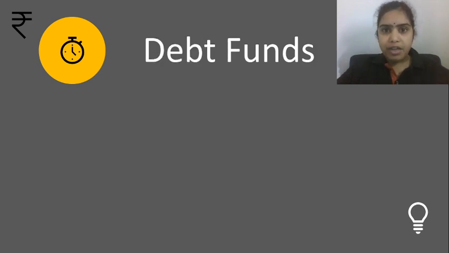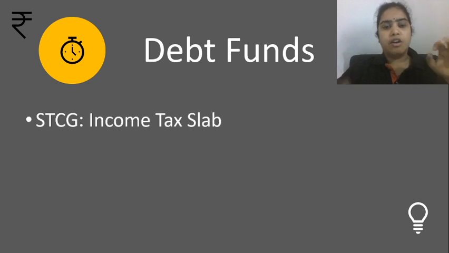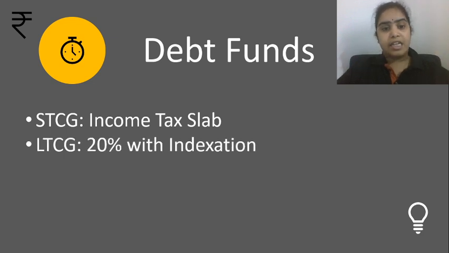So for debt funds, short-term capital gain tax will be according to your income tax slab. Whatever income tax slab you are in, according to it you have to pay short-term capital gain tax. But for long-term capital gain tax, you have to pay 20% with indexation. We have made a separate video on indexation, so if you want to know more about indexation, just visit the YouTube channel and type indexation, and you will get the video. So 20% with indexation you have to pay as a long-term capital gain tax in debt funds.